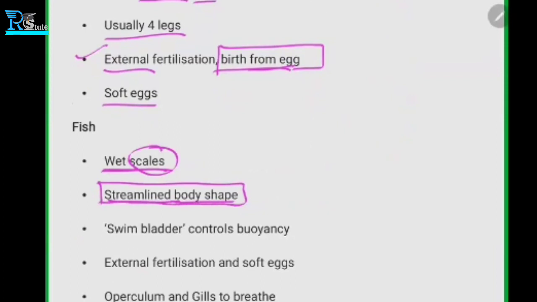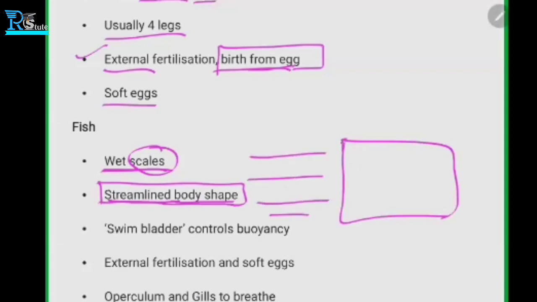Clear? So for example, consider what happens if the shape of a fish is like this. What could happen? Can you tell me? Then they'll sink. They won't be able to swim. Exactly, they will not be able to swim because of the water resistance.